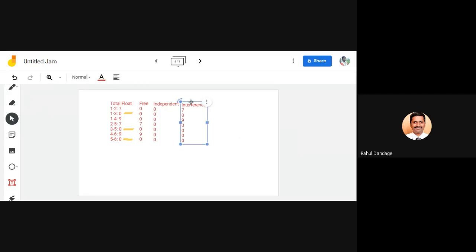Let others tally with this and confirm that these are the correct values. But one thing is sure, for the critical activities, all the floats have zero value. So this indicates that our calculation is appropriate. It is correct.